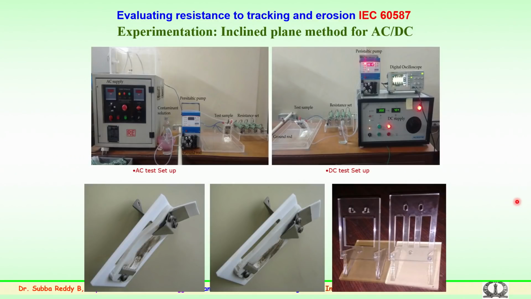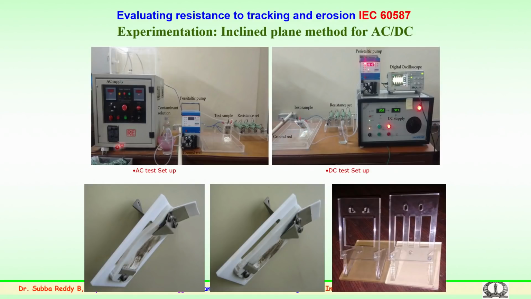So, for evaluating resistance to tracking and erosion, you can see here an inclined plane arrangement has been developed. This is the electrodes and sample here, and you have an electrode arrangement here. The voltage source, an oscilloscope, the peristaltic pump, and the resistors as per the standard make up the arrangement for the inclined plane testing.